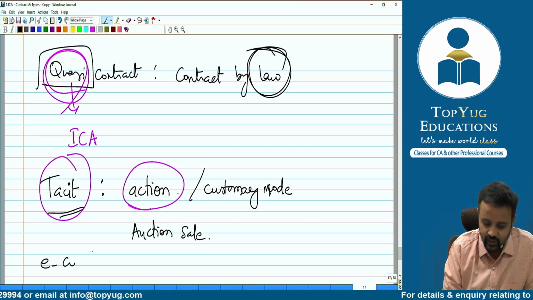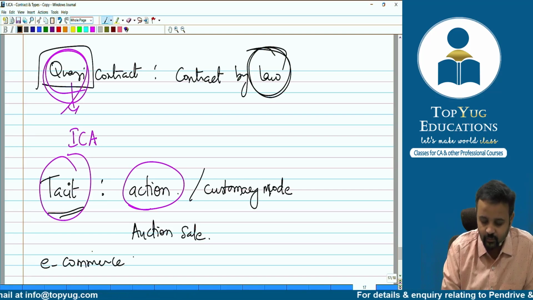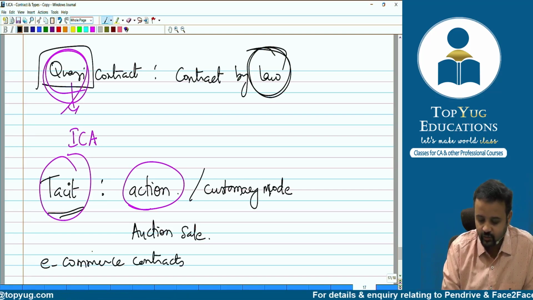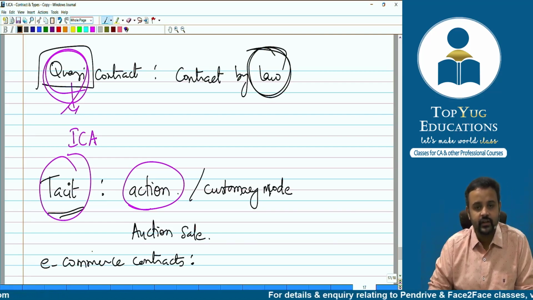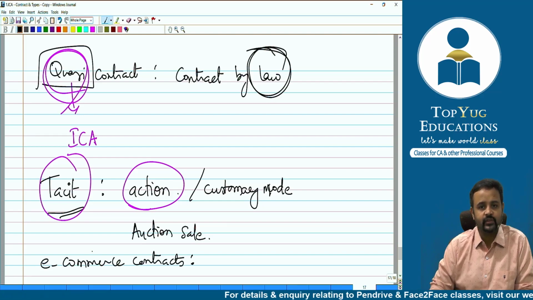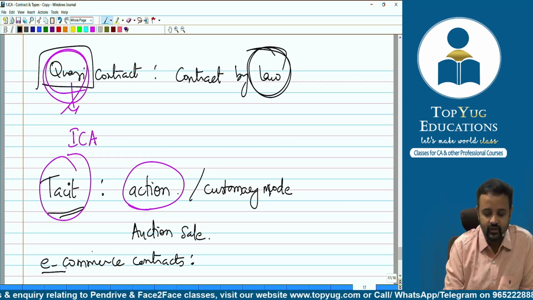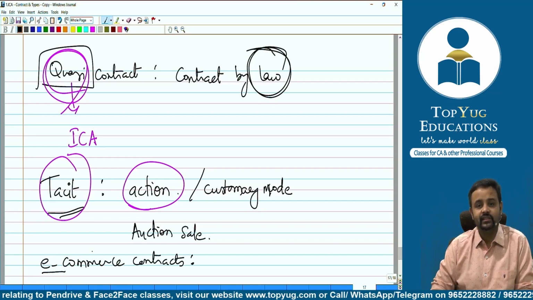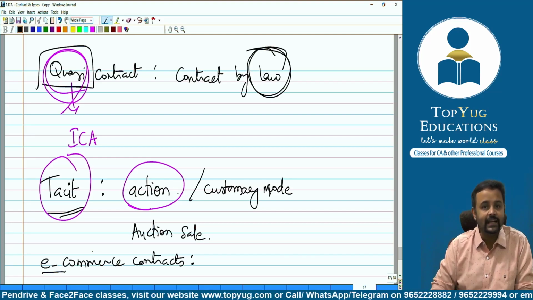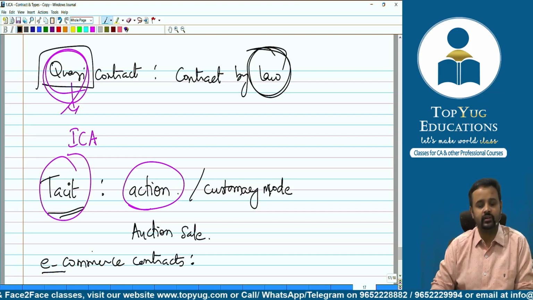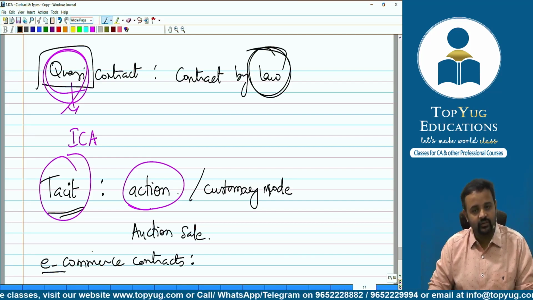Then one more we have today, which we talk about, e-commerce contracts. Now I don't have to tell you what is e-commerce contracts, you very well know, right? Maybe you'll say, sir, we have placed an order on Amazon and Amazon has delivered those goods which we have ordered. So this contract which is done is through the internet, through those e-mode, electronic data interchange you have done. So this is nothing but e-commerce contracts. Okay, so e-commerce contract is where the mode of creation is technology, information technology, internet is being used to get into that particular contract. Okay guys, so I believe all of you have understood this.